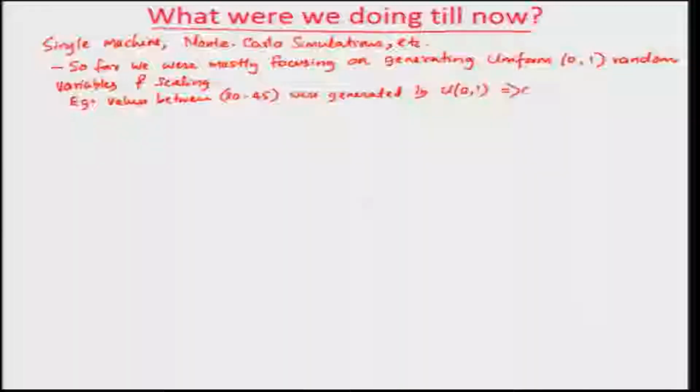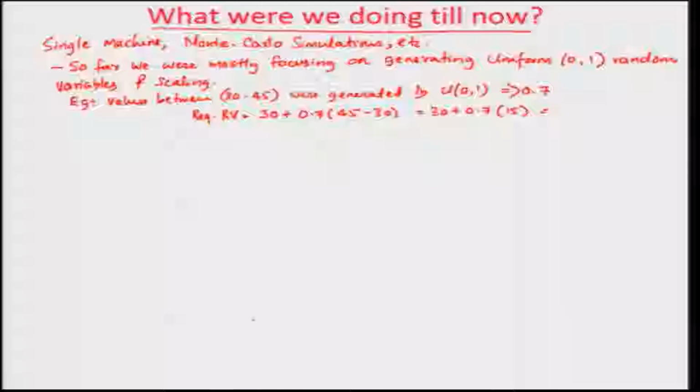Let us say you got a value of 0.7. Then what we would end up doing is this will give you the required random variable equal to 30 plus 0.7 times (45 minus 30), or 30 plus 0.7 times 15, which will give you the random variable that you want.